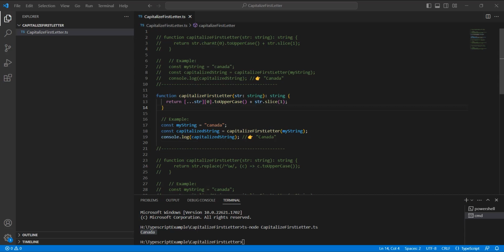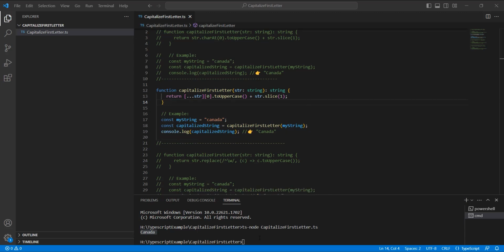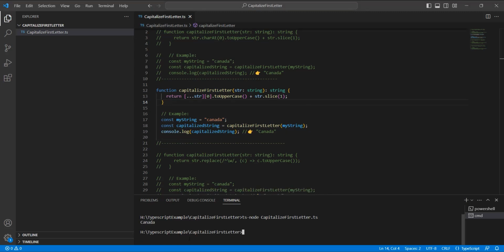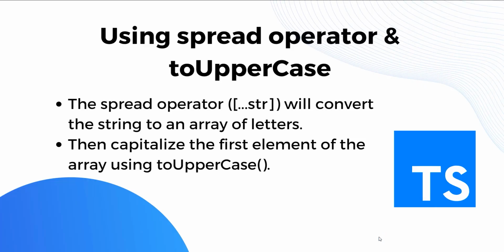So it will return Kannada with a capital K. When we run this code, it will return Kannada. Here you can see. Now let's see the next method.